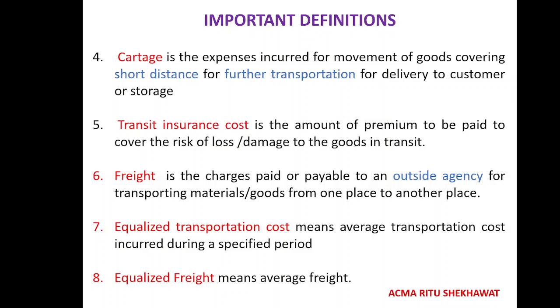I have taken three locations. First is the factory, second is location X, third is location Y. Guys, remember, I'm just taking this example. The distance between the factory and location X is 5 kilometers, and from location X to location Y the distance is 250 kilometers.